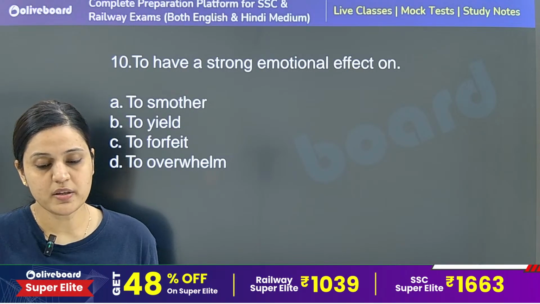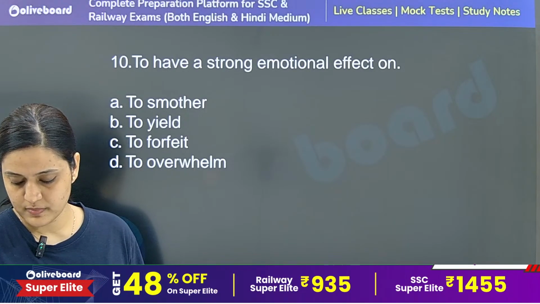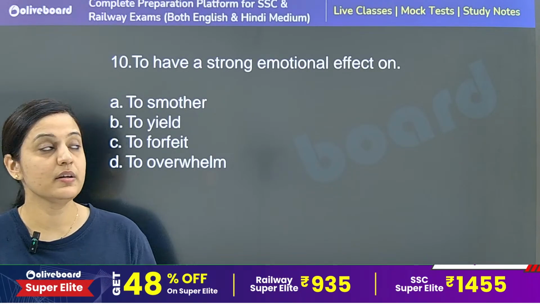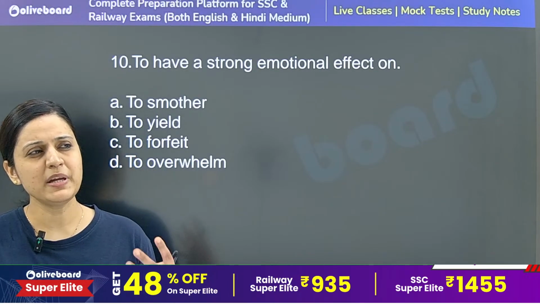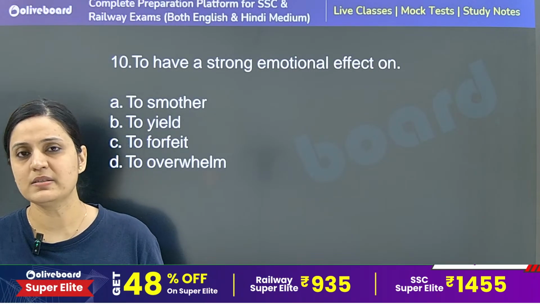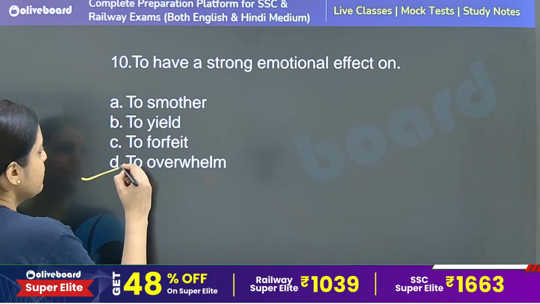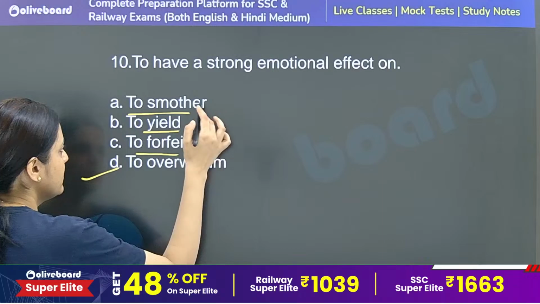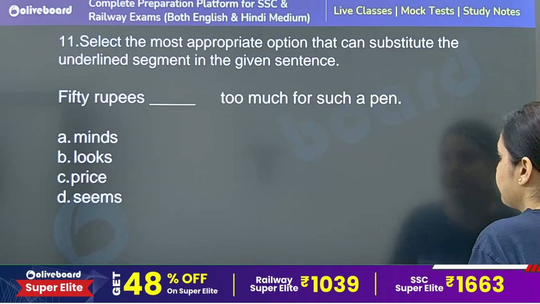To have a strong emotional effect on. In Hindi we say it, in English we say, I was completely overwhelmed. It means you were completely emotionally affected by something. So that is overwhelmed. Option number D is the correct answer. To forfeit, to yield, to smother: none of the options made the correct context. Option number D is the correct answer.